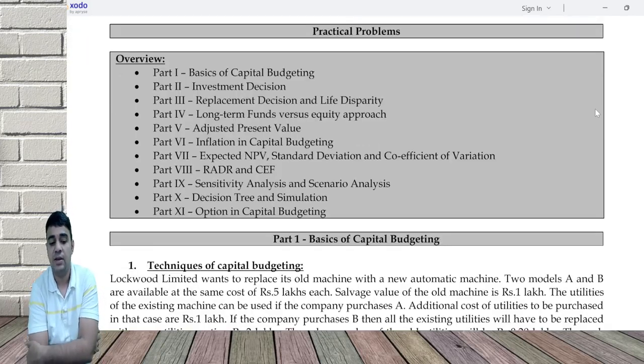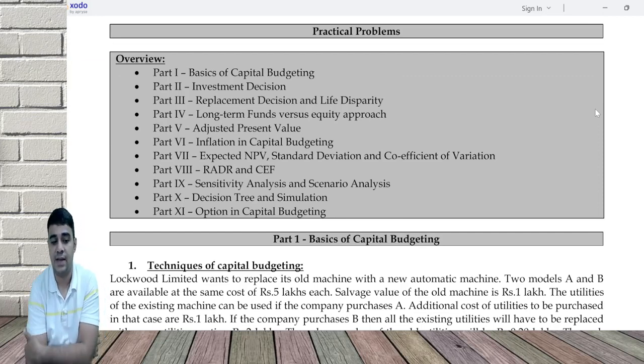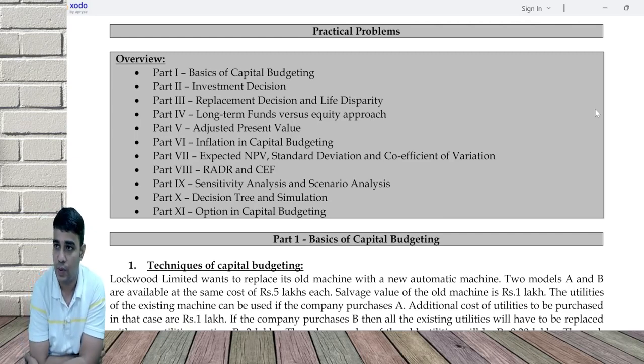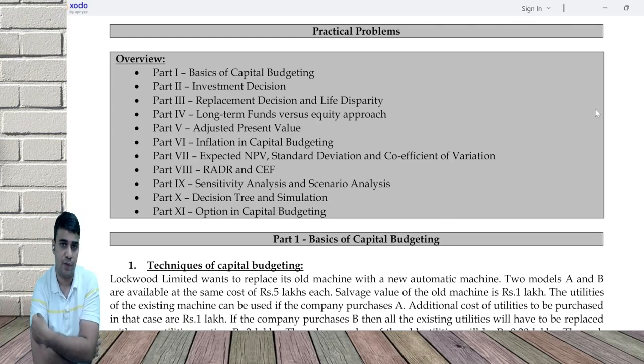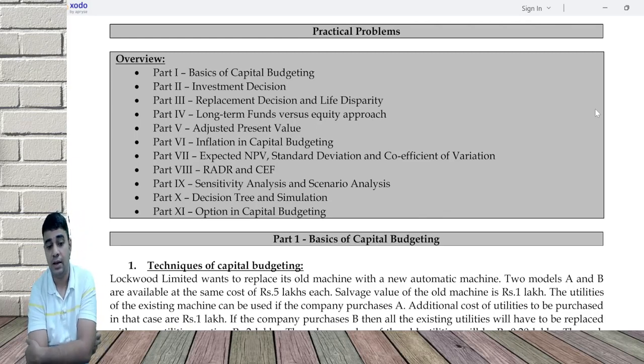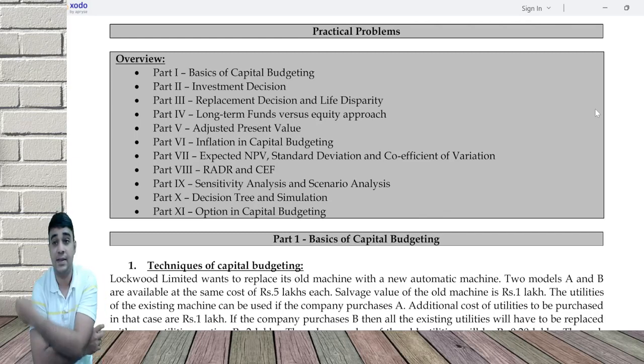investment decision. These two are technically part of CA Inter, basics and investment decision, where I may not discuss even one question, but I'll discuss the concept alone. And I had told you to go through those concepts before, because whatever you learnt at CA Inter is what is going to be tested here. And most of the questions there are what you could have done at CA Inter. I would have picked the questions from there and put it here.